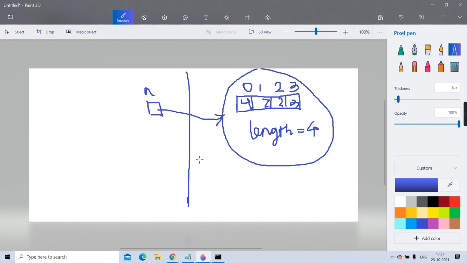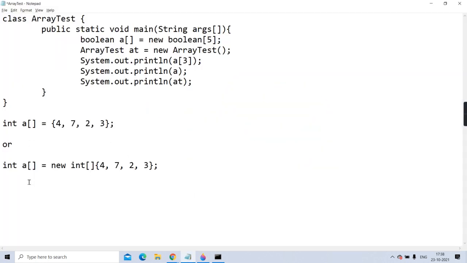You understanding? Clear? Hope it is clear. For both, the same thing is going to happen. This and this is same. Here new is assumed. And here new you are writing.